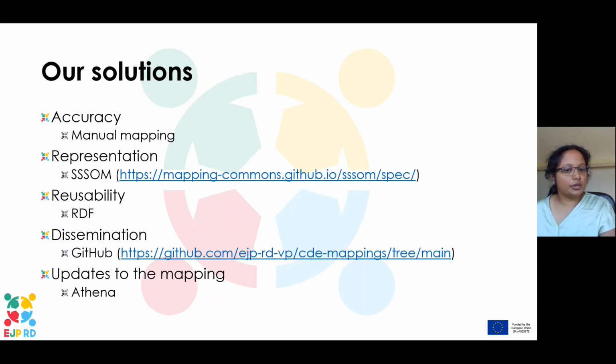So our solutions to the common issues of terminology mappings are, I mean, they're not complete, and they are sometimes very specific to our case, because for accuracy, we decided to tackle it by using manual mappings, but this cannot be used all the time because in our case, we only had about 50 terms to map, which is relatively small. So we're able to do it manually. But it is the best way to assure accuracy. And for representation, we try to use a widely used format so that we are more interoperable with the rest of the world.